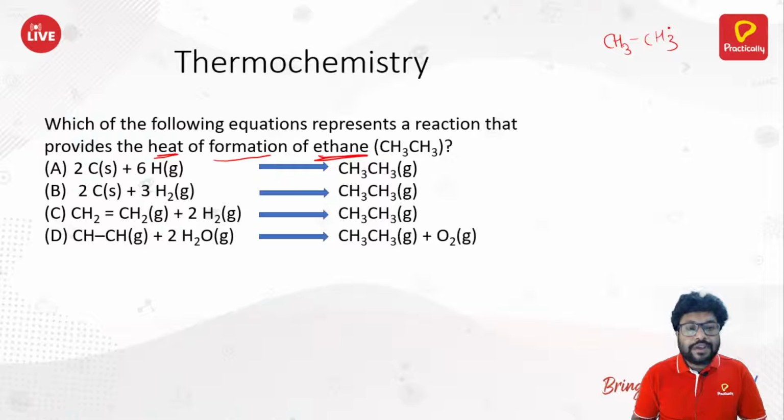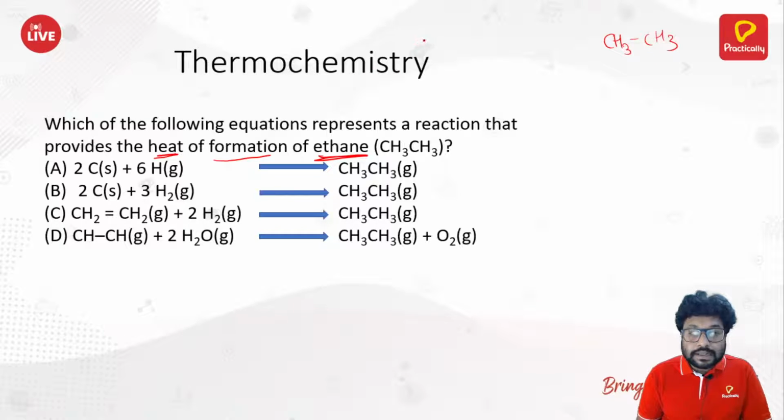Okay. Now, whenever you see a formation of any compound, you need to take the standard states of the substance. Now, what is the standard state for carbon? Standard state for carbon is the solid state. Okay. So, solid state of carbon plus 6 hydrogen are there.